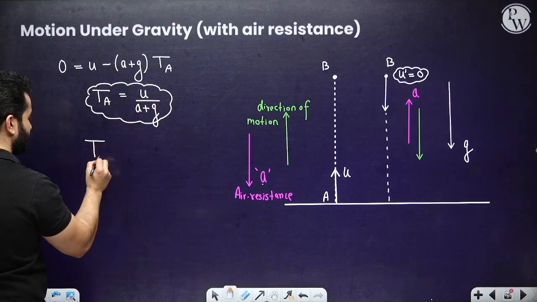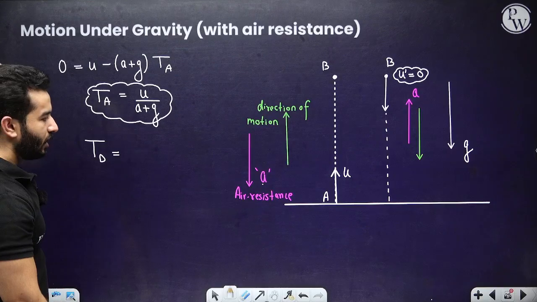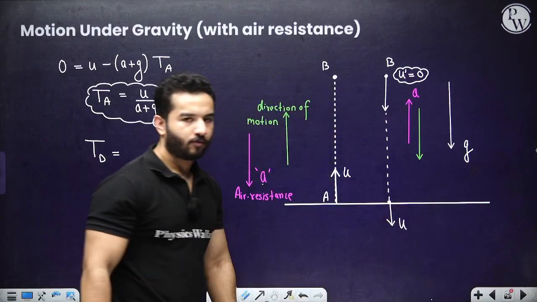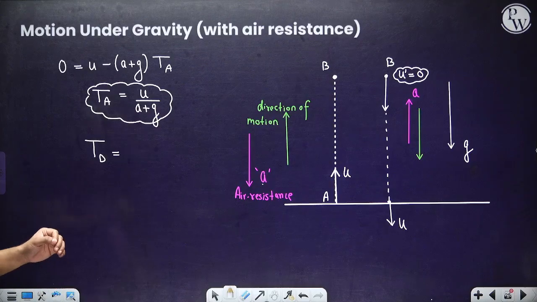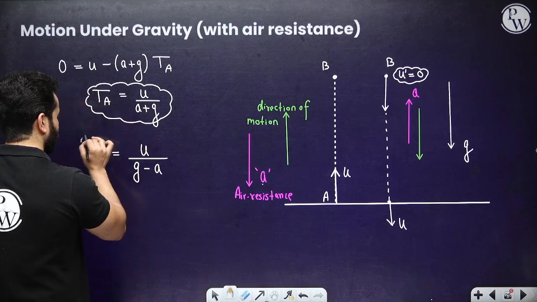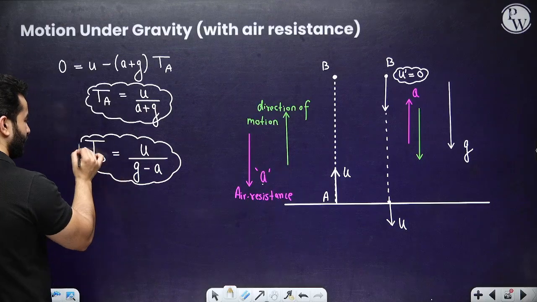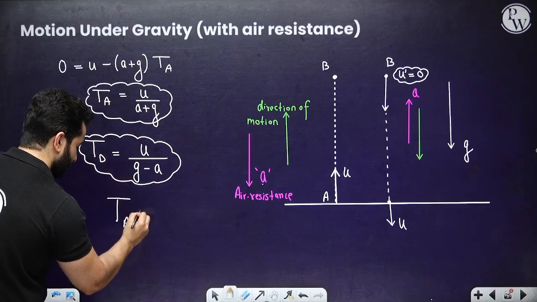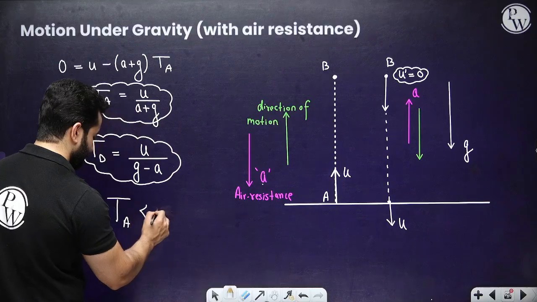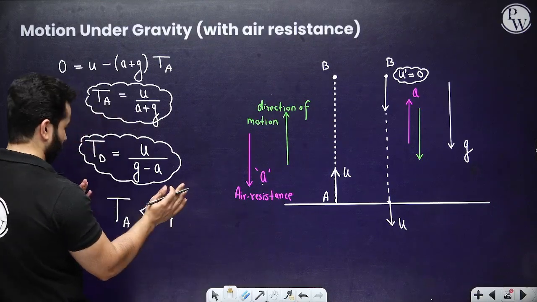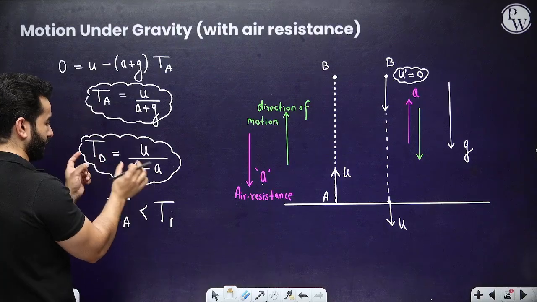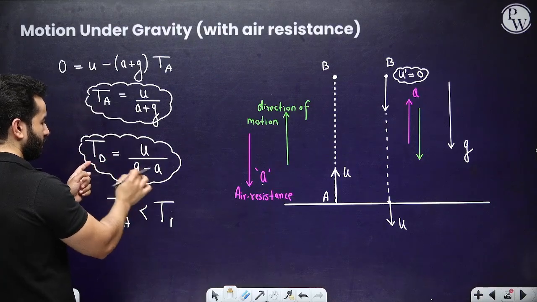Similarly, the time for descent: at this point the final velocity will be u minus, right? Is that correct? So it is going to be u divided by (g - a). Now you can see the denominator is smaller over here, so this value is going to be more.